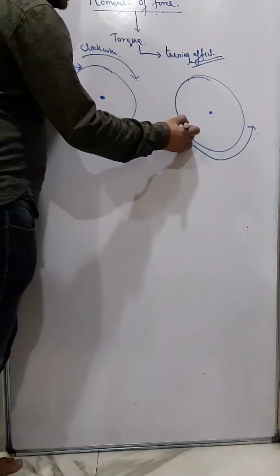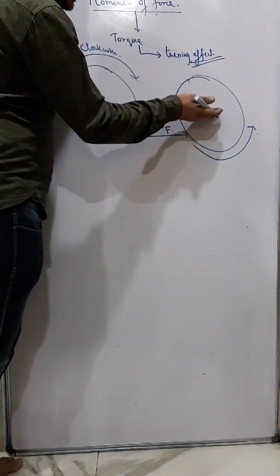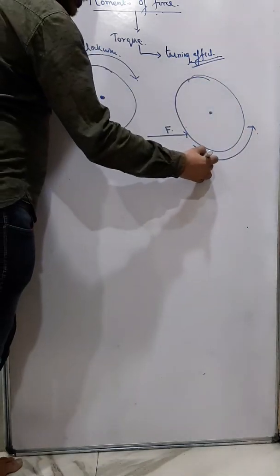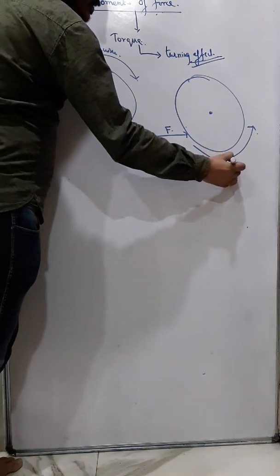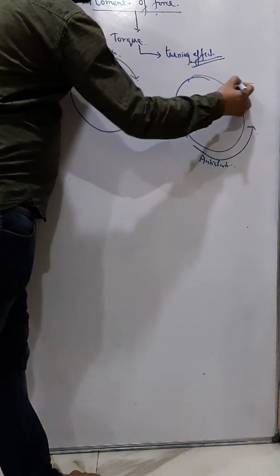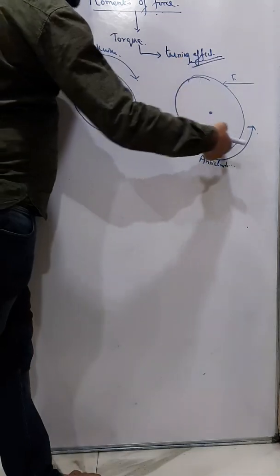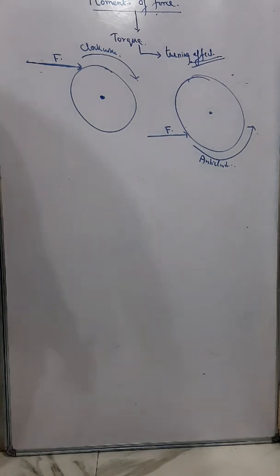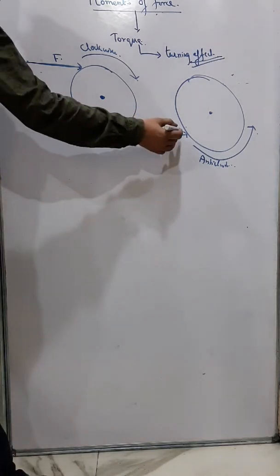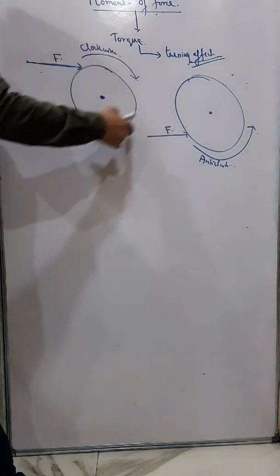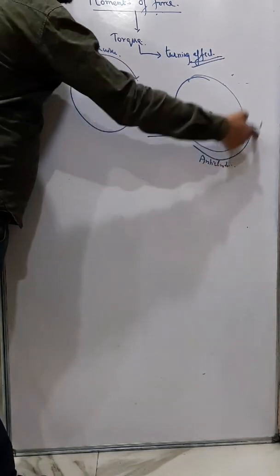And if I use a force at this point below this axis, then it will move in this direction, so that is anti-clockwise. Now instead of applying a force here, if I apply a force in this direction also, then also the body will move in anti-clockwise direction. And in this case also, we can see that the turning effect can be a clockwise turning effect, or the turning effect can be an anti-clockwise turning effect.